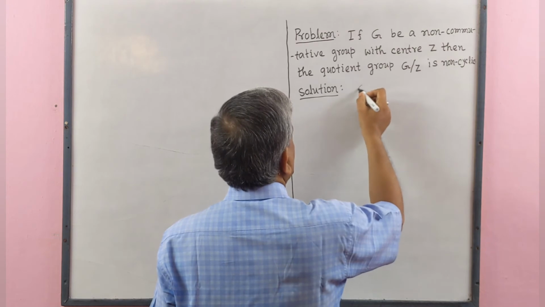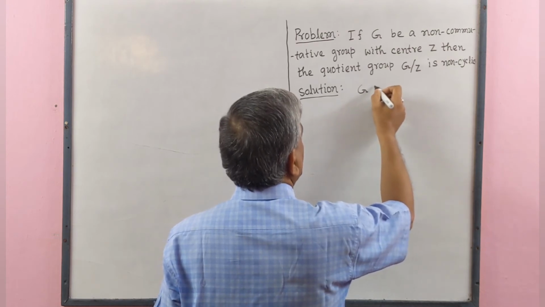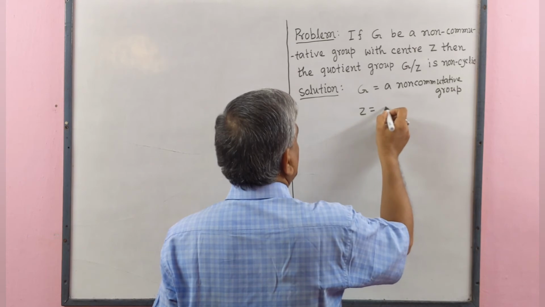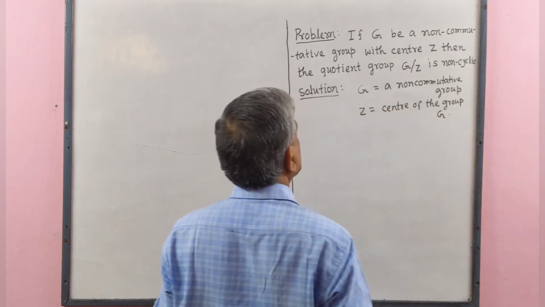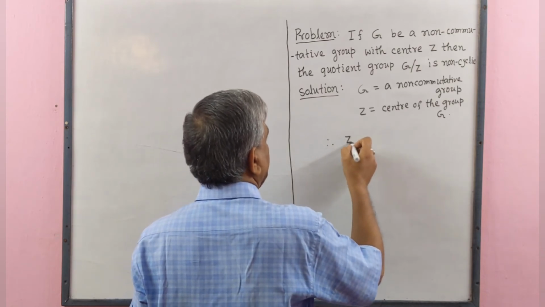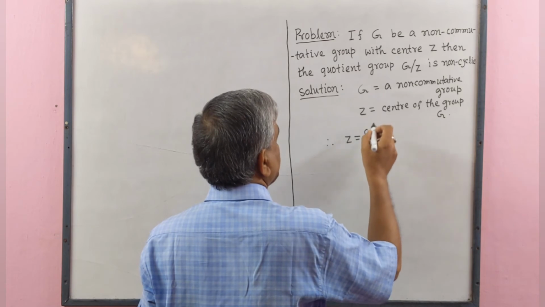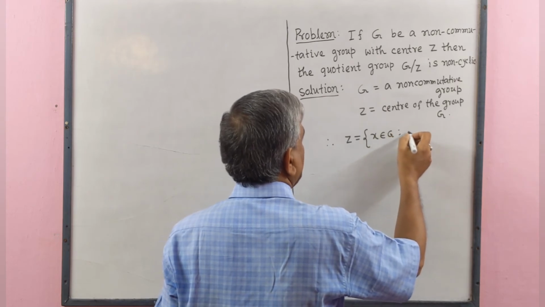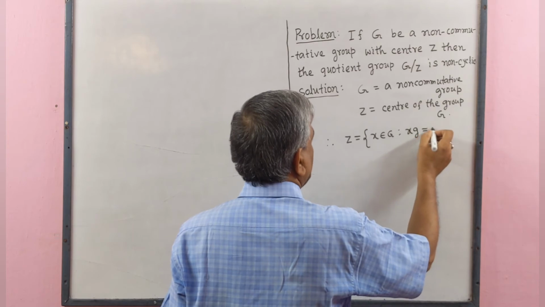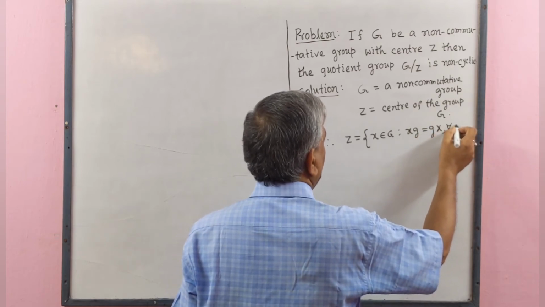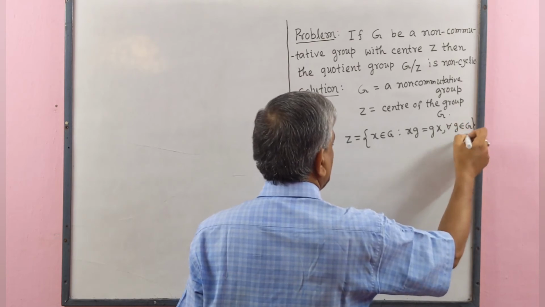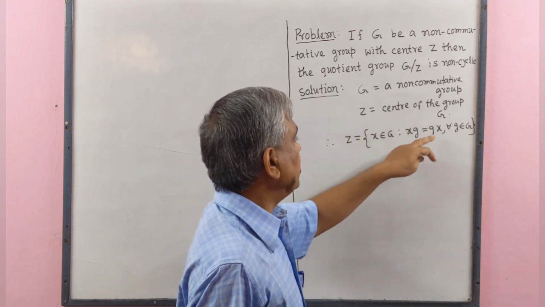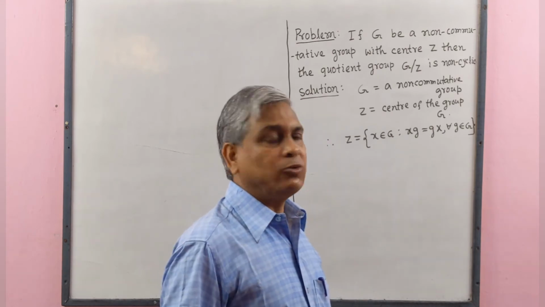Given that G be a non-commutative group and Z be the center of the group G. Therefore, Z contains elements x belongs to G such that xg equal to gx for all g belongs to capital G, since the element of center of the group commutes with every element of the group G.